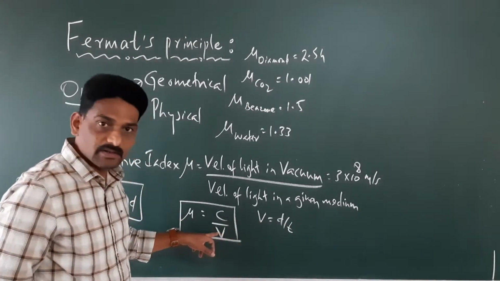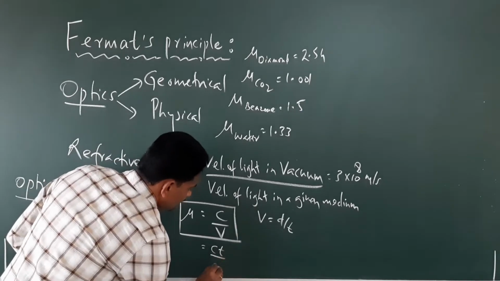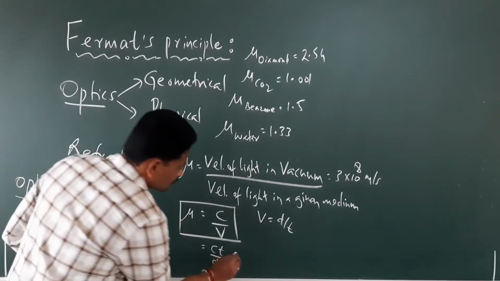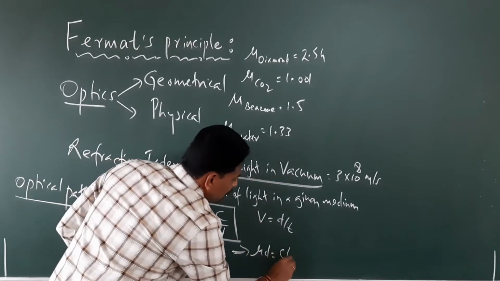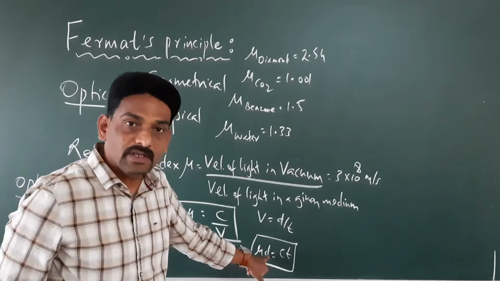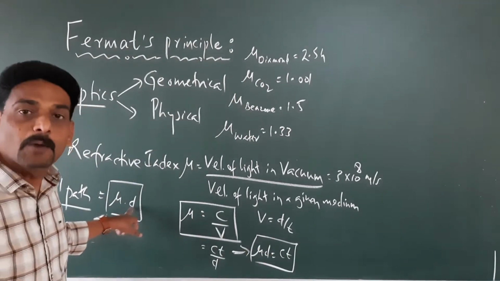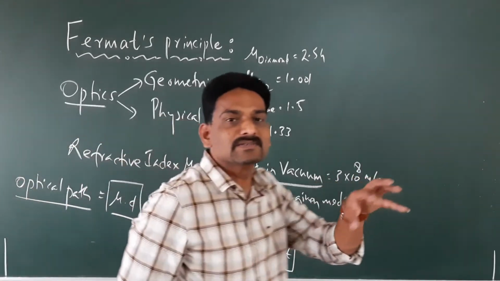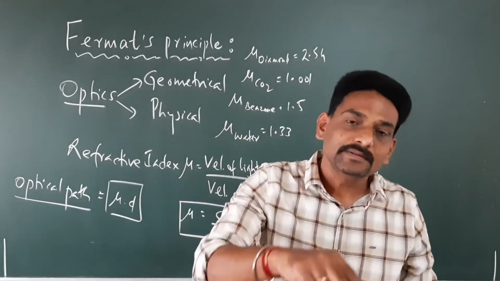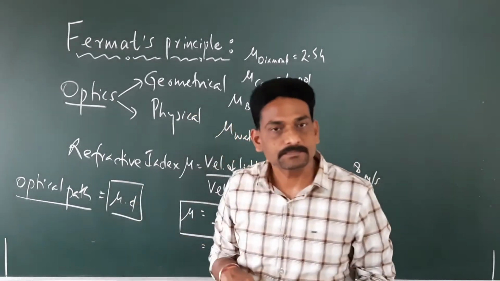So, if we substitute this value here, what do we get? We get C P divided by D. Or in other words, if you multiply this here, we get mu into D equals C into T. What is mu into D? This mu into D is nothing but the optical path. So optical path is nothing but the distance traveled by the light in a given medium multiplied by the refractive index of that medium. That is what is known as optical path.